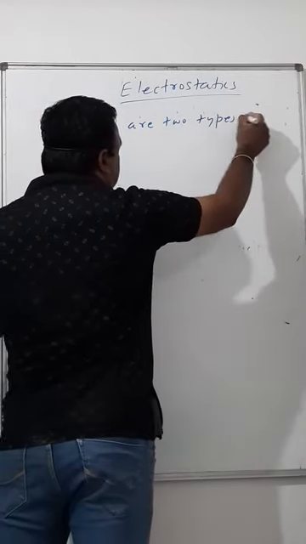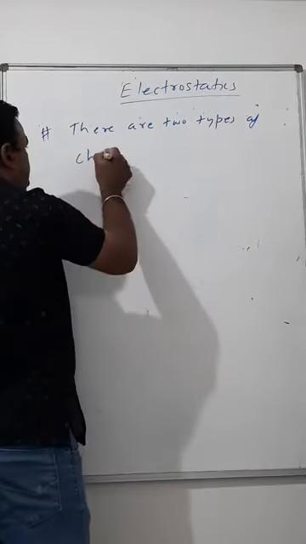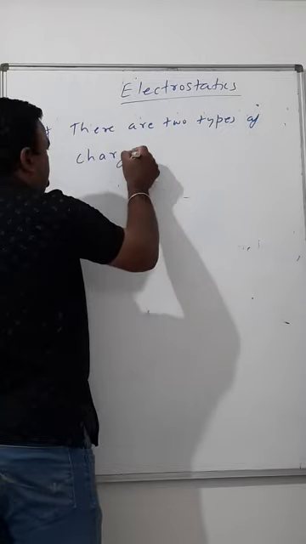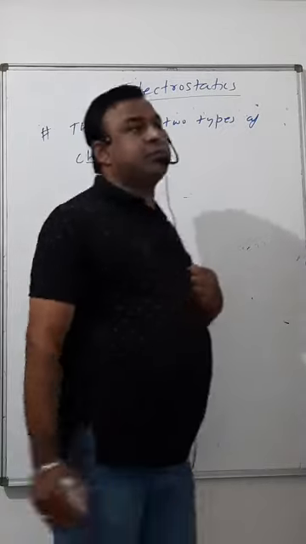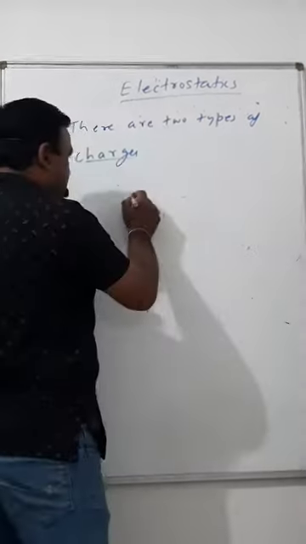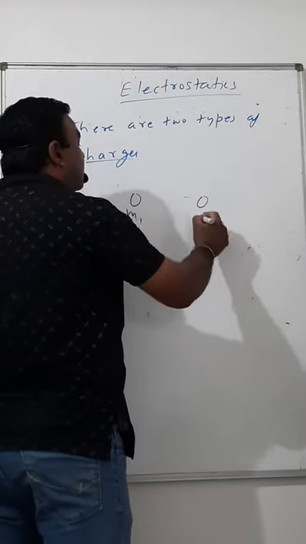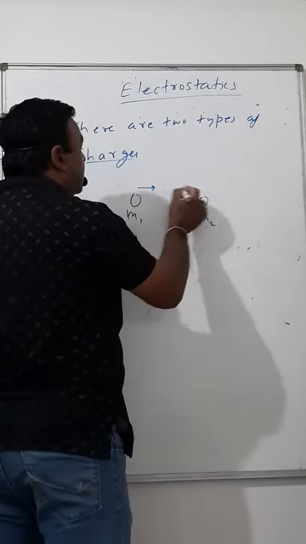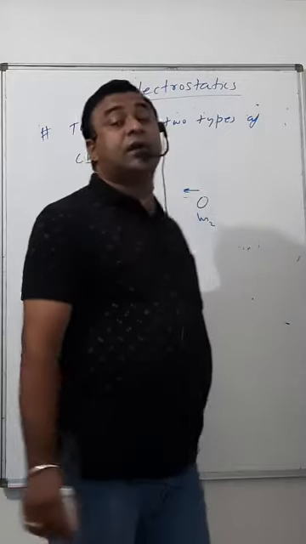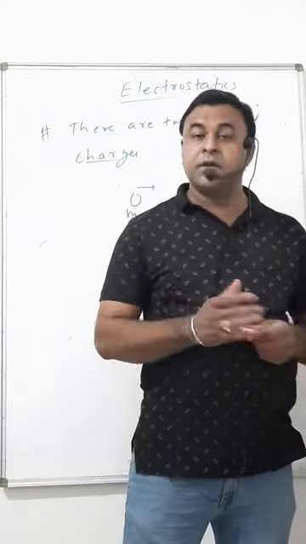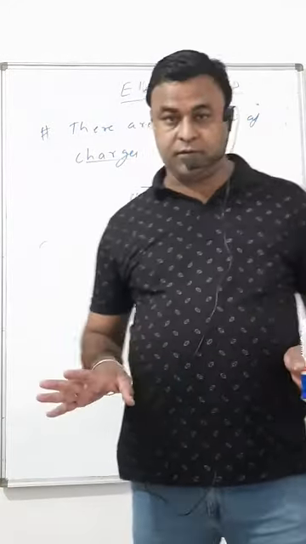After that, there are two types of charges. Everyone knows, of course. Now let's compare it with mass. If I have this mass m1, this mass m2, then there is only gravitational attraction between them. There is no possibility of repulsion.